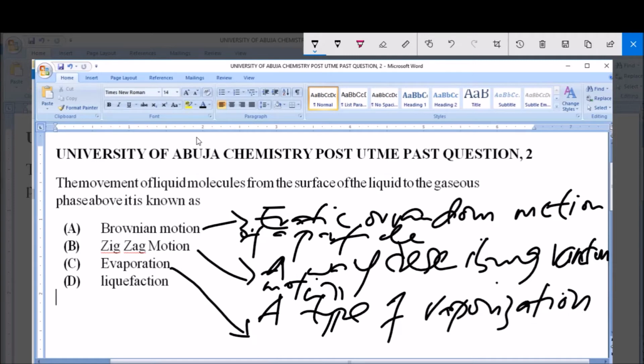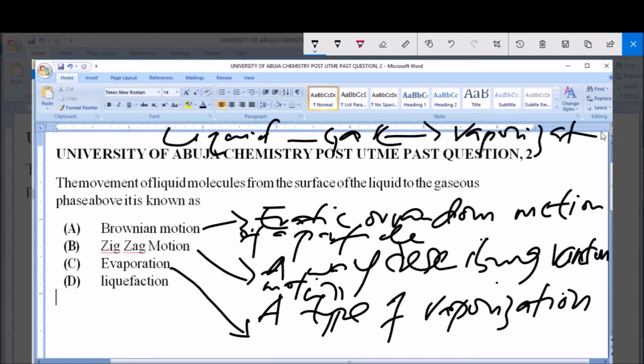Now what is vaporization? Vaporization is simply the change of state from liquid to gas. So when a substance changes from liquid to gas, we call it vaporization. But now evaporation is a kind of vaporization. It is special because it occurs only at the top.